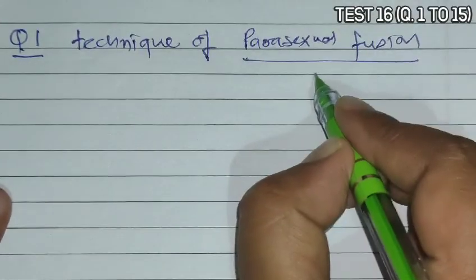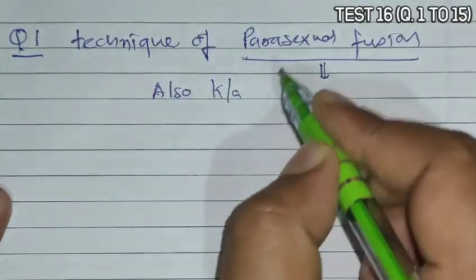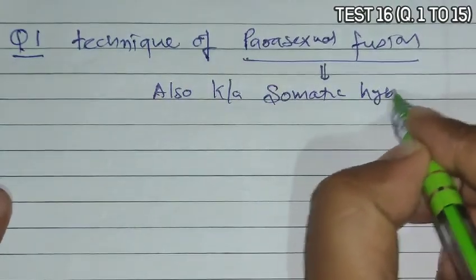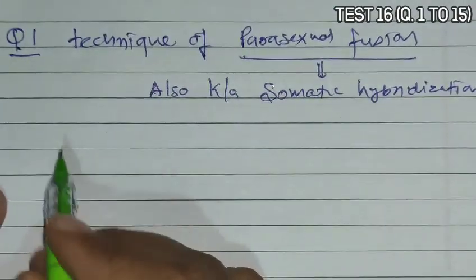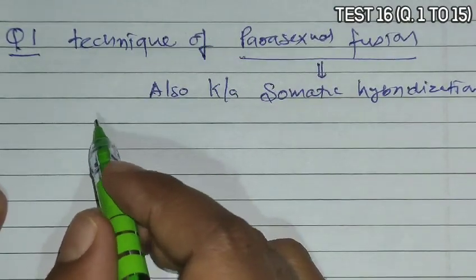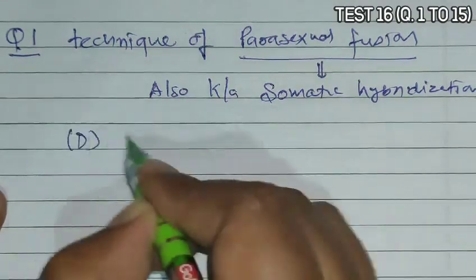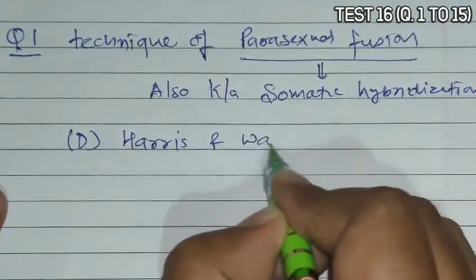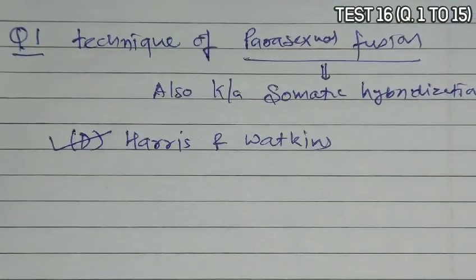Now parasexual fusion is also known as somatic hybridization, and in this somatic hybridization fusion of protoplasts occurs and a syncytium is formed. So this technique was developed by Harris and Watkins. So D is the correct answer.